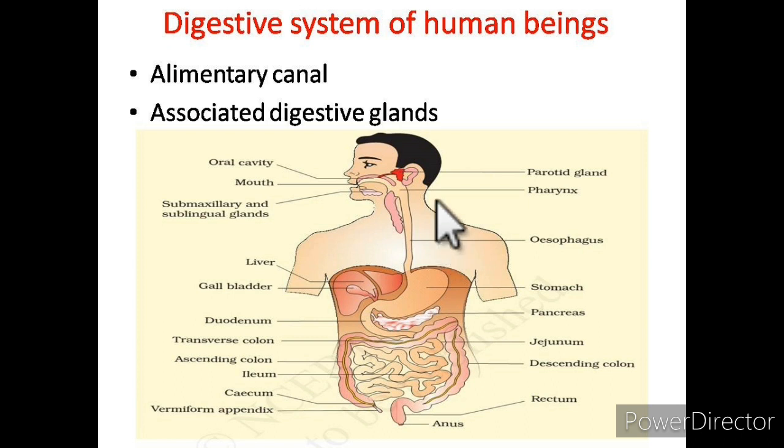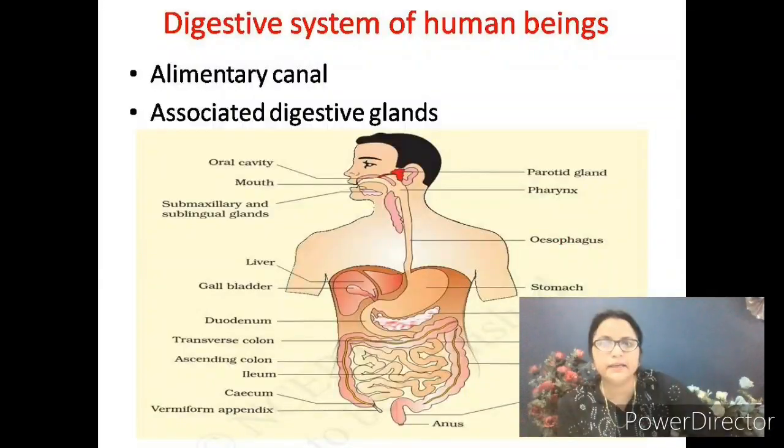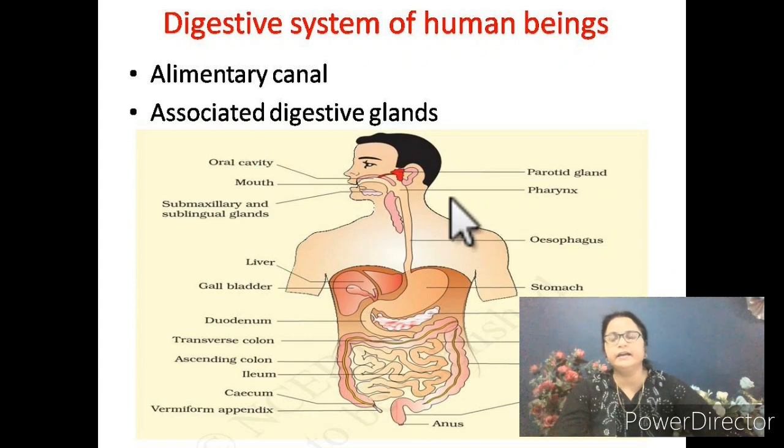This human digestive system comprises 2 parts. First is the alimentary canal and another one is the associated digestive glands. In the alimentary canal, the major organs are the mouth, then this long food pipe which is known as the esophagus, then the stomach, small intestine, large intestine and last is the anus.